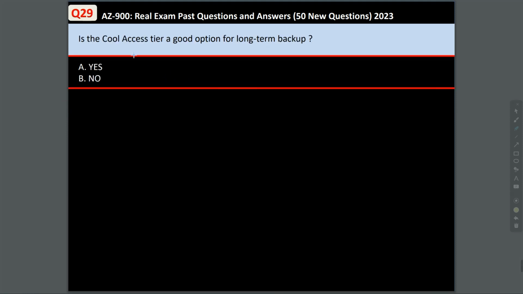Question 29. Is the cool access tier a good option for long-term backup? Now you should know that the cool access tier has a time period of 30 days, so it can't exceed 30 days. So this is clearly not a good option for long-term backup. So the answer is no.